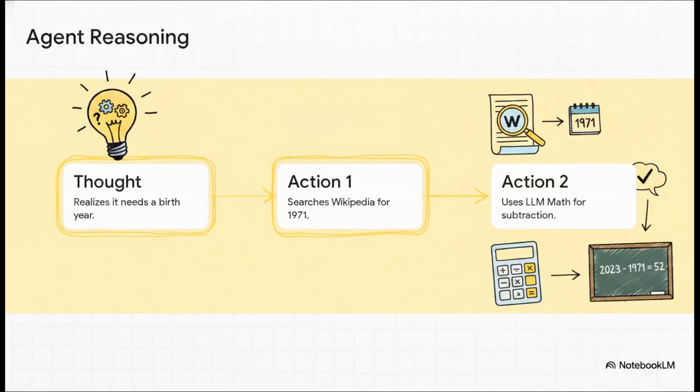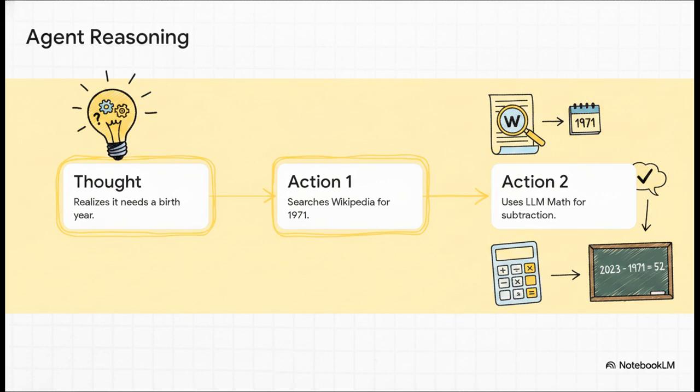Let's look at exactly how an agent mimics human reasoning to solve that Elon Musk problem using what's called the ReAct, or Reasoning and Acting Framework. Step 1, the AI has a thought. It literally realizes, wait, I don't know his age, I first need to find his birth year. Step 2, it takes an action. It autonomously grabs the Wikipedia tool, searches his name, and extracts the year 1971.